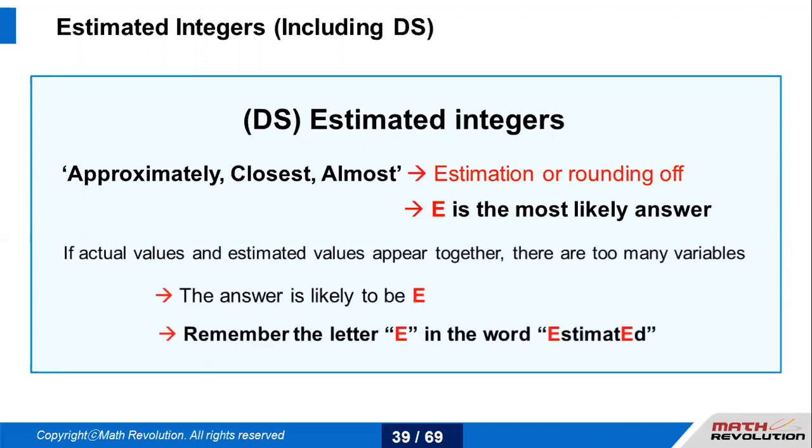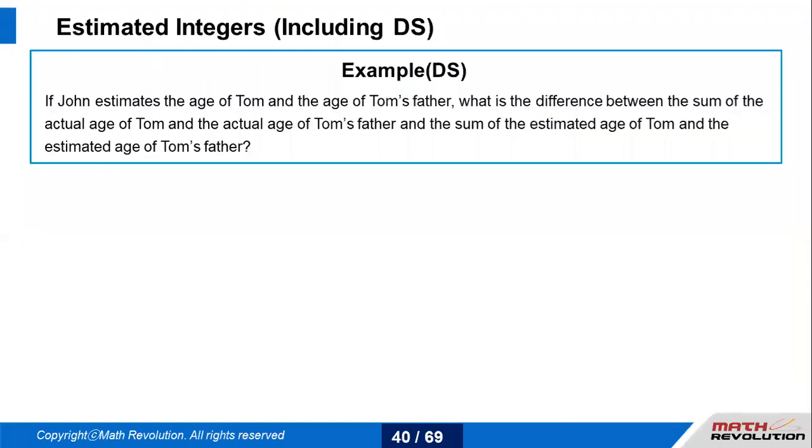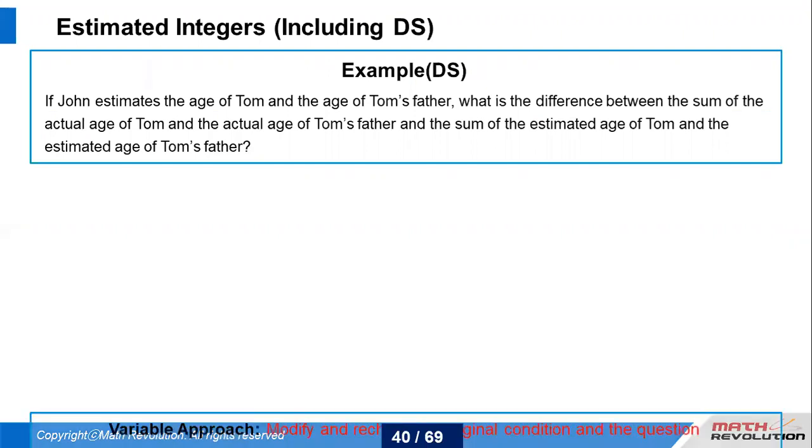If actual values and estimated values appear together, then there are too many variables, so the most likely answer happens to be E. Here is an example. If John estimates the age of Tom and the age of Tom's father, what is the difference between the sum of the actual ages of Tom and Tom's father, and the sum of the estimated ages of Tom and his father?